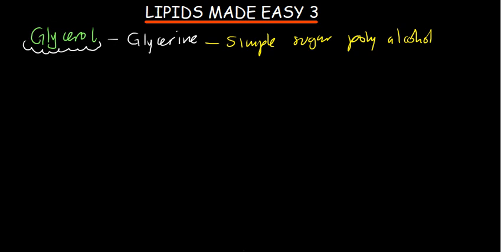Glycerol is produced from the lipid through saponification. Saponification is a process of making soap. We are going to understand it when we get to do that.